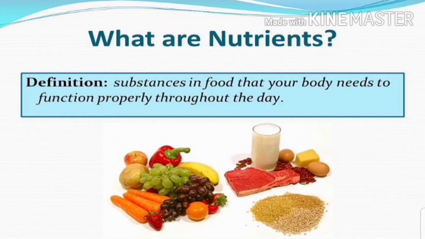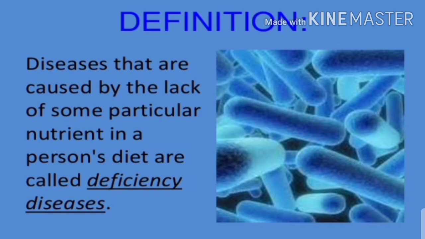Therefore, we should eat various food items so that our body gets all types of nutrients. The next one is deficiency. So what do you mean by deficiency? The deficiency of nutrients can cause disease, which can cause temporary or permanent damage to our health. So deficiency diseases are diseases that are caused by the lack of some particular nutrient in a person's diet.